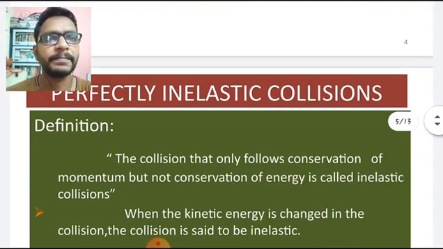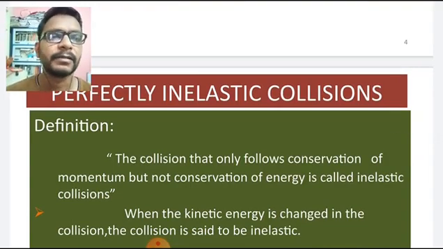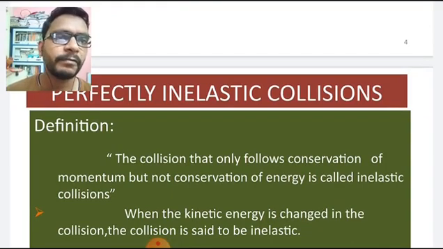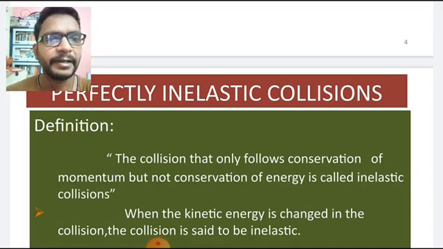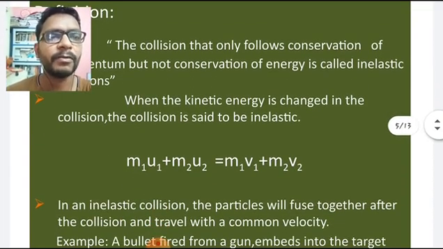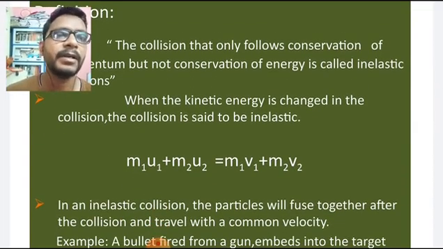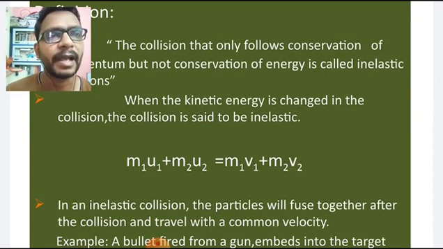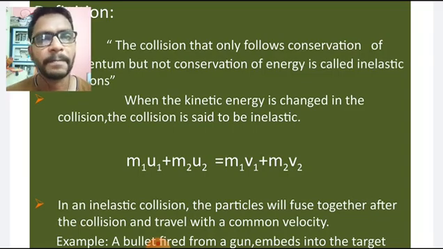The next one is perfectly inelastic collision. The definition: a collision that only follows conservation of momentum, not conservation of energy, is called inelastic collision. The kinetic energy is changed in the collision. Only conservation of momentum holds good: m1 u1 plus m2 u2 equals m1 v1 plus m2 v2.